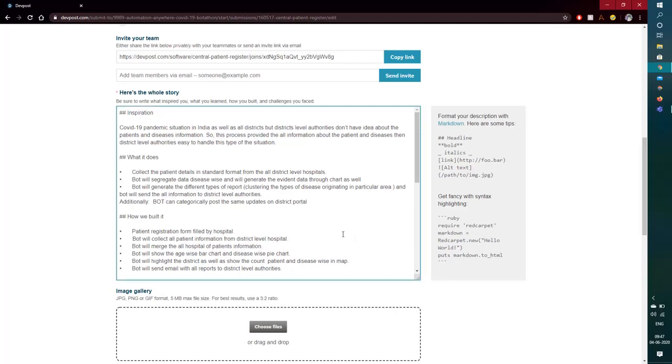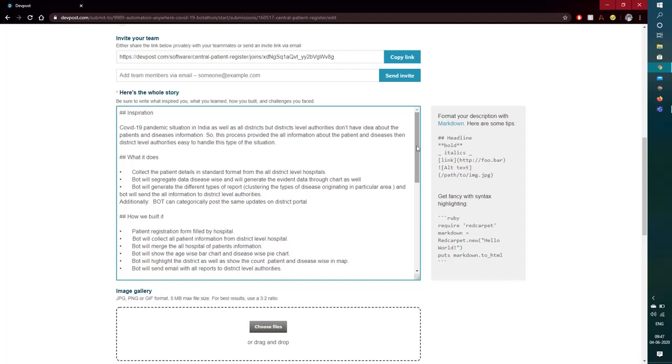So here we go. The inspiration for us was basically the condition in India, where in the districts also the authorities do not get the information in real time. So the process here is to provide the information about the patient and the disease to the district level authorities in the given amount of time.